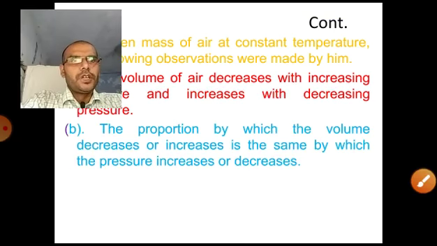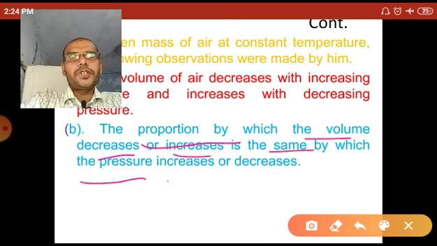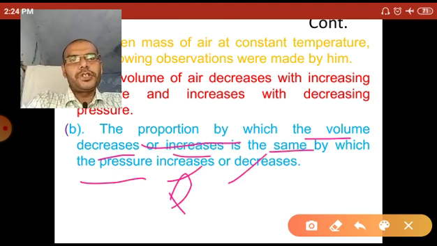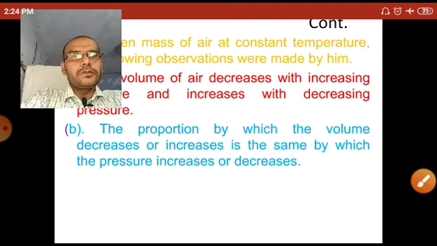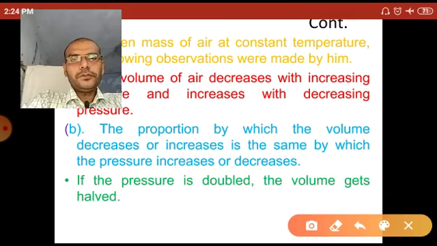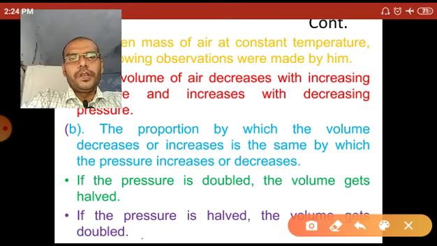Now the second point, they observed that at constant temperature, the proportion by which the volume decreases or increases is the same by which the pressure increases or decreases. That means when pressure increases 2 times, then volume decreases 2 times. When pressure decreases 2 times, then volume increases 2 times. If the pressure is doubled, the volume gets half, and vice versa. That means when the pressure is half, the volume gets double.